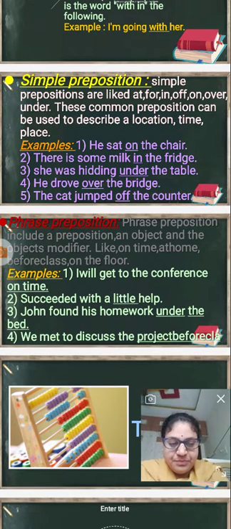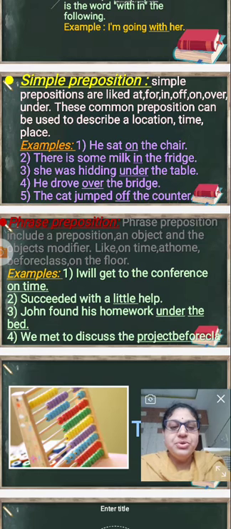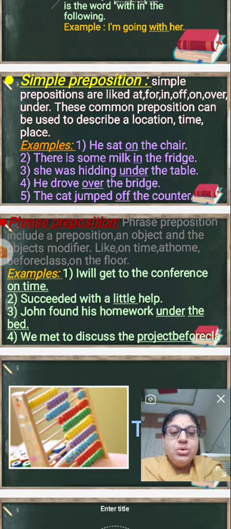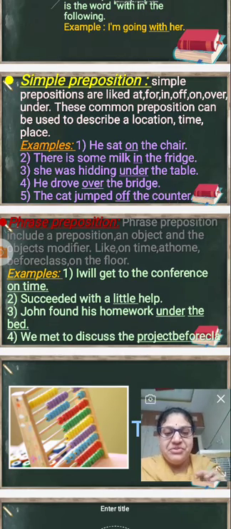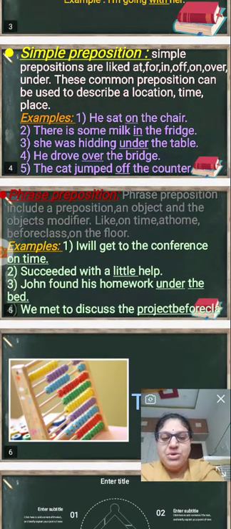Suppose the reason, right? You have to show the reason. The road has been blocked because of the wedding procession. Why has the road been blocked? You have to show the reason. Why did you not come to the college yesterday?